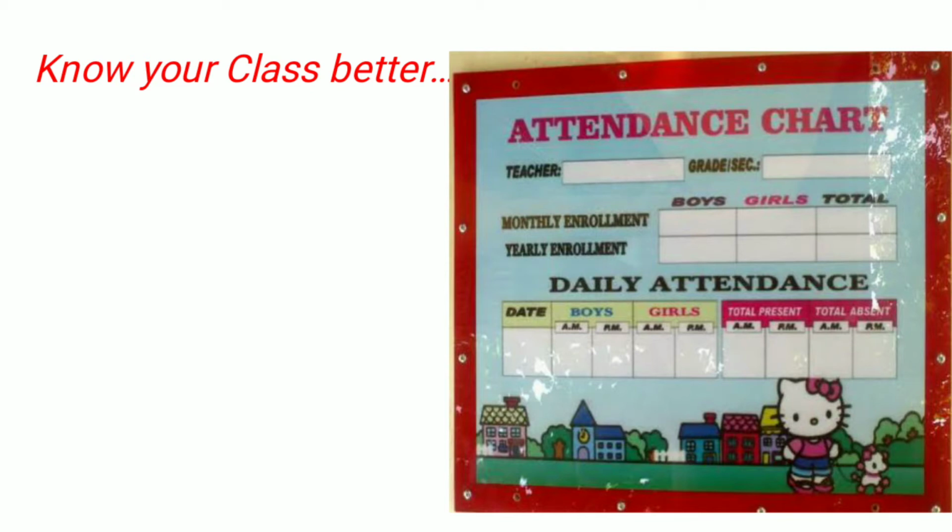Number of boys, number of girls and total number of students, from which how many boys and girls are present, how many of them absent, and total number of presentees and absentees. So here is what the teacher keeps record of, that is how many students are there in your class.